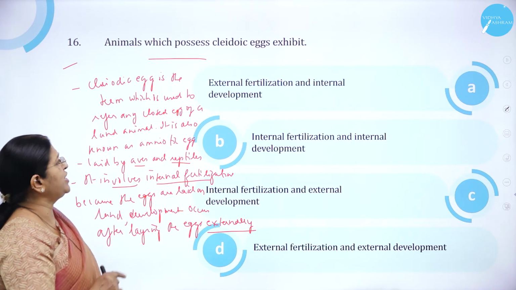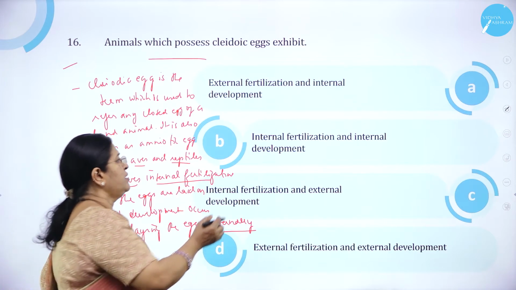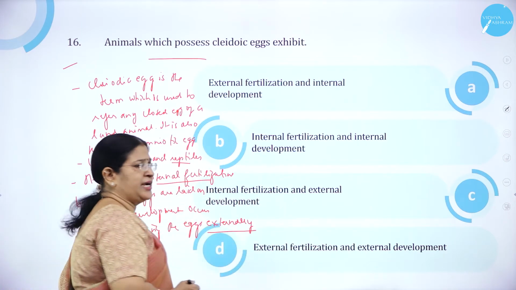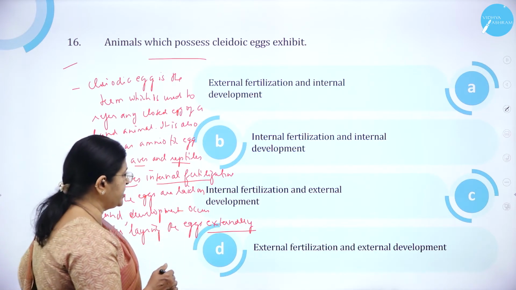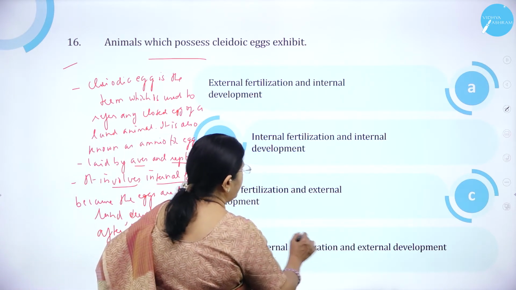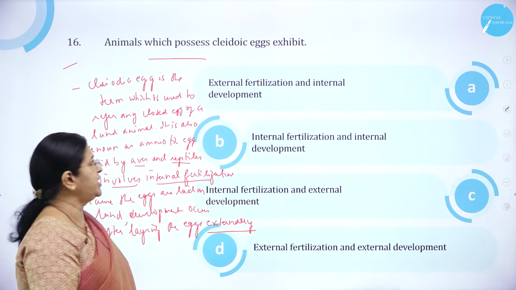Option A, external fertilization and internal development. Option B, internal fertilization and internal development. Option C, internal fertilization and external development. Option D, external fertilization and external development.